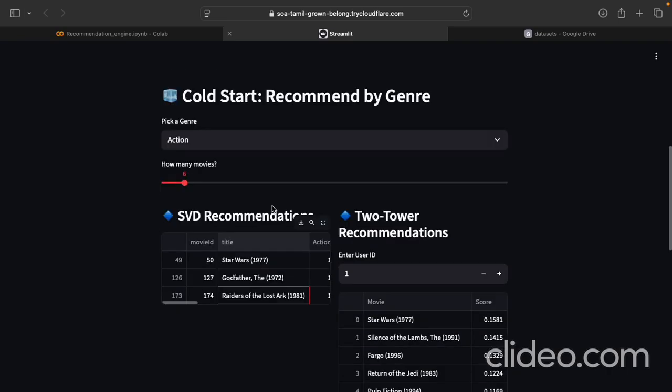The second section is the cold start, recommended by genre. Here I can pick a genre, for example action, and instantly get a movie suggestion. What's interesting is that we show results side by side. On one side, the SVD collaborative filtering approach, and on the other, the two-tower neural network. This makes it easy to compare how the two models handle the same input.